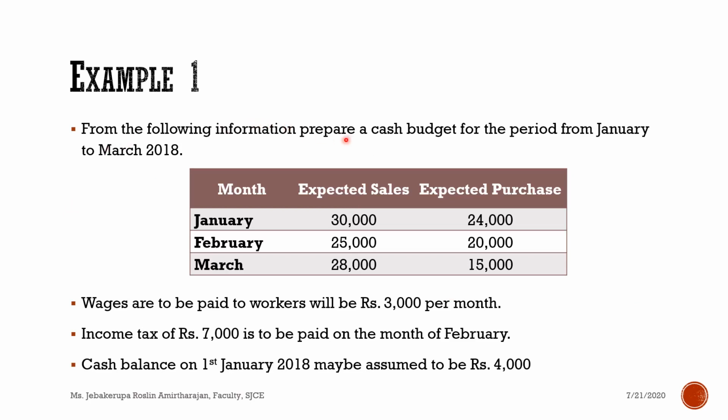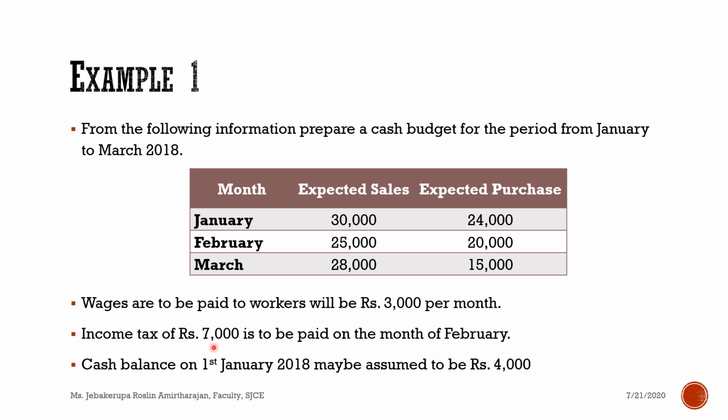From the following information, prepare a cash budget for the period from January to March 2018. So we have 3 months, January, February, March, and expected sales 30,000, 25,000, 28,000, expected purchase 24,000, 20,000, and 15,000. And we also have some additional information. Wages to be paid to workers will be rupees 3,000 per month. So every month we are expected to pay rupees 3,000 wages. It is one expected payment.